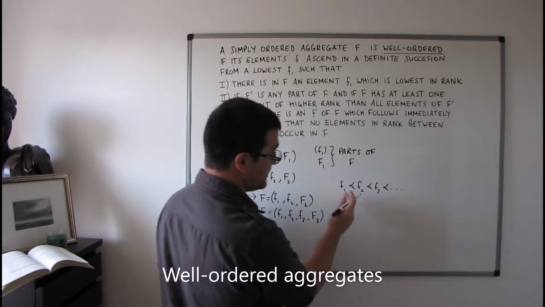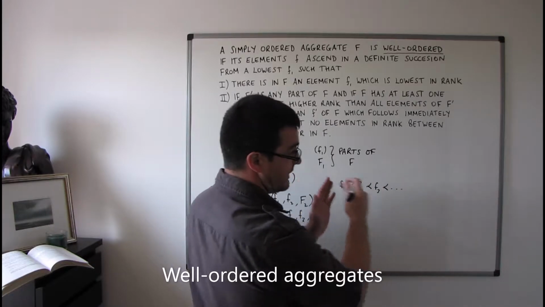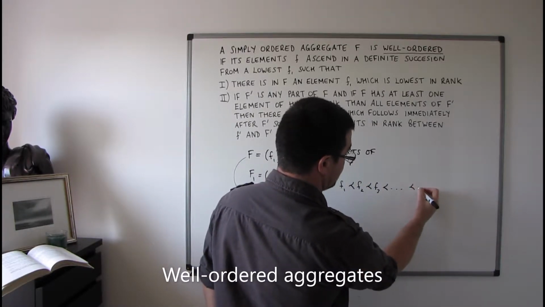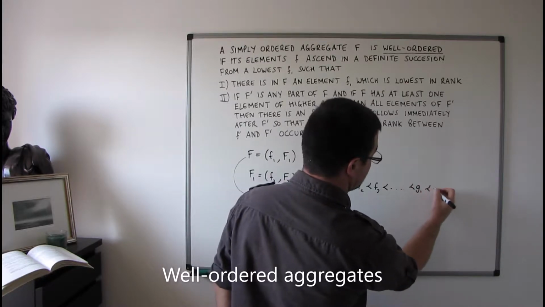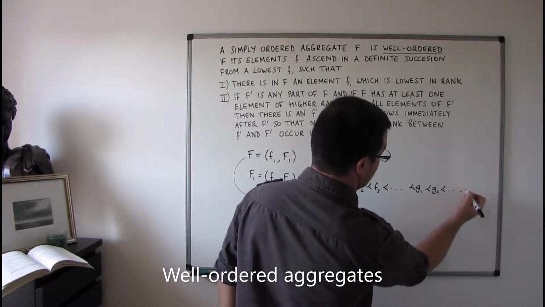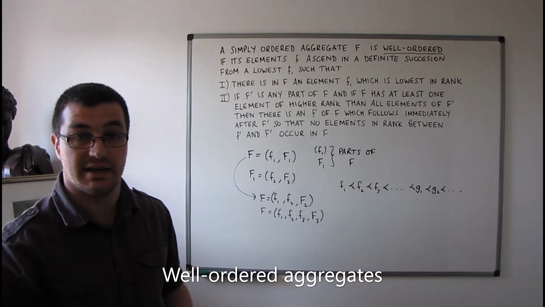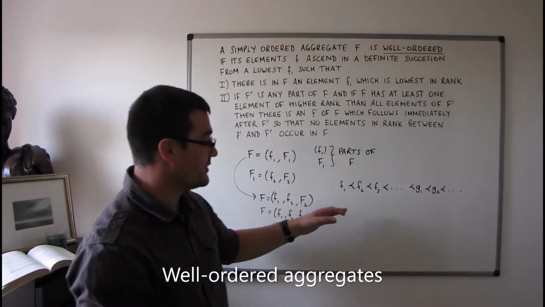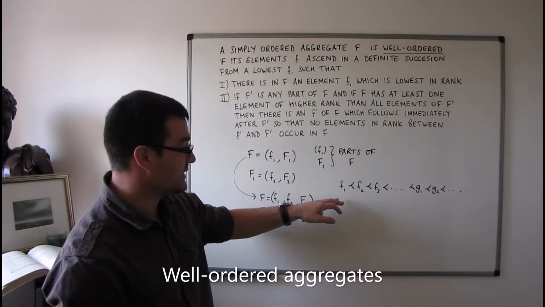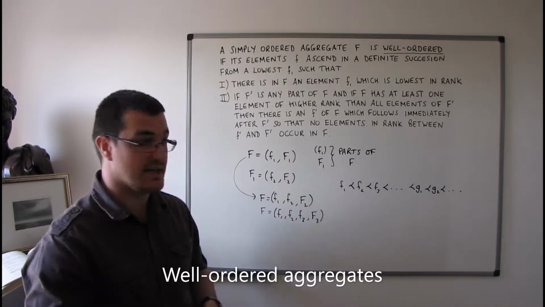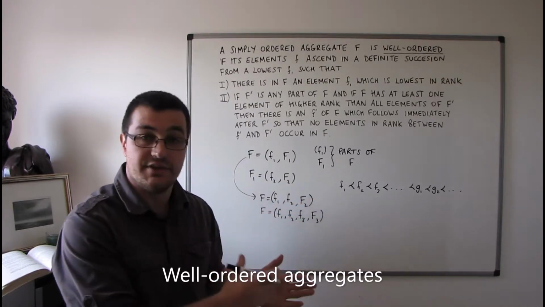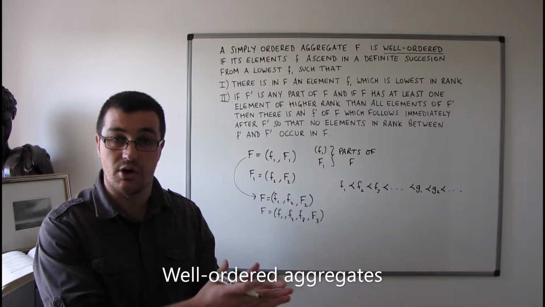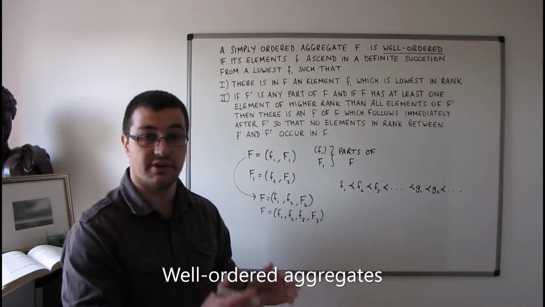So this might go on to effectively infinity, but then we've got another set of elements, G1, G2, etc. There's all kinds of behaviours that might occur, so I'm not going to try to give a full account of all of the different behaviours that are likely to occur, but the point here is that there is a definite succession of elements. So between the f1 and the f2 here, there are no other elements. Between f2 and f3, there are no other elements.